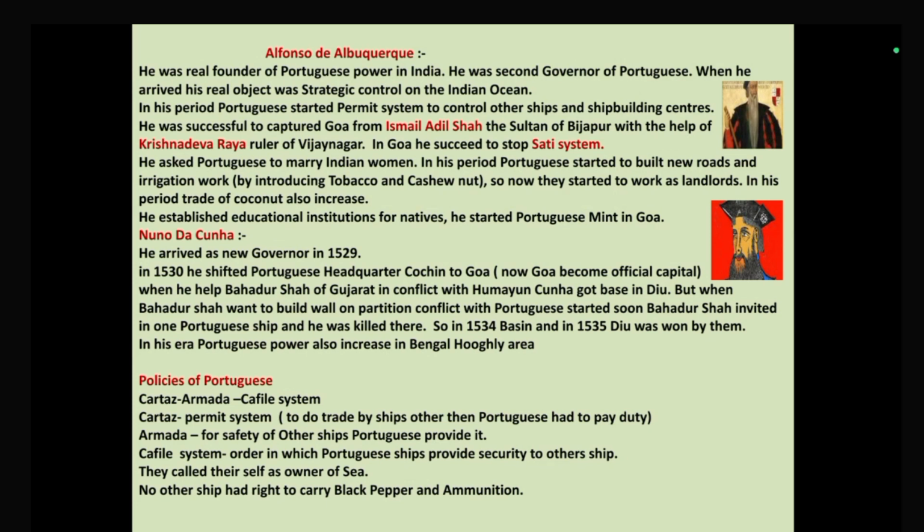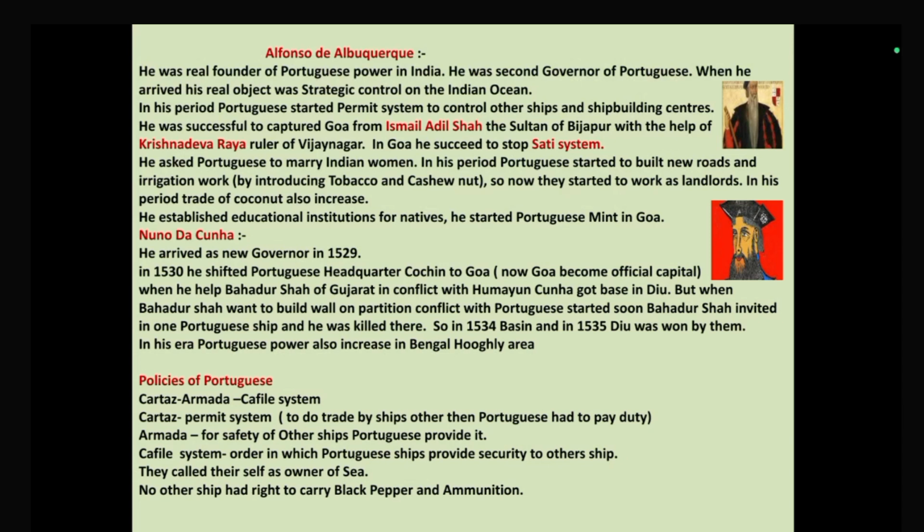Now we have to discuss the policies of the Portuguese: Cartaz, Armada and Kafila system. You have to focus on these three words. Cartaz means a permit system to trade by ship. Others than the Portuguese had to pay duty. You may not believe it, but at the time when the Portuguese were at the top level, one cartaz was given free to the Mughal ruler also.